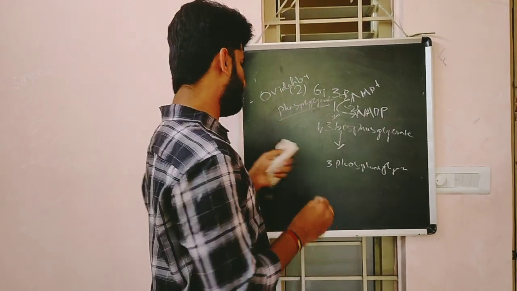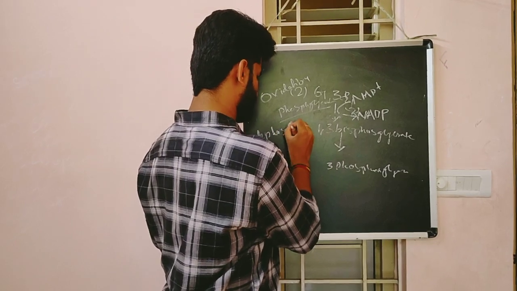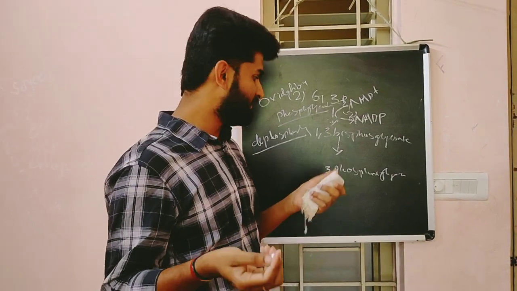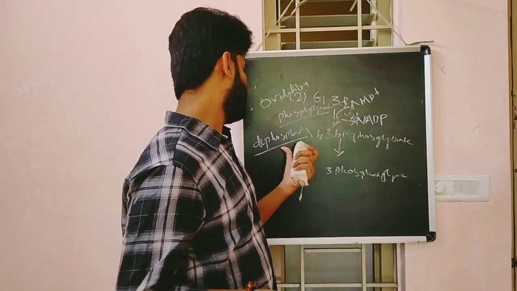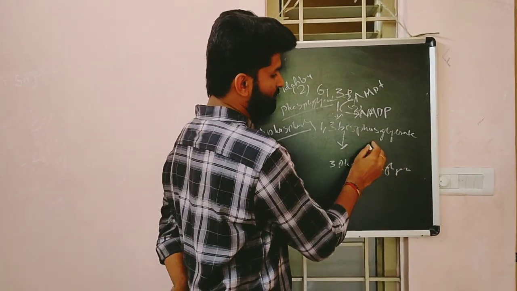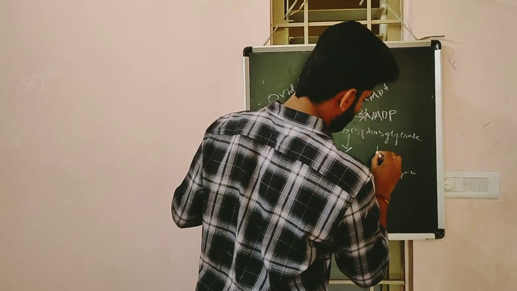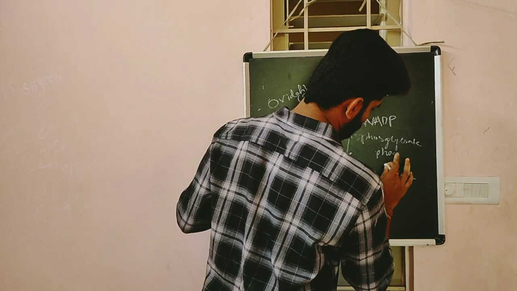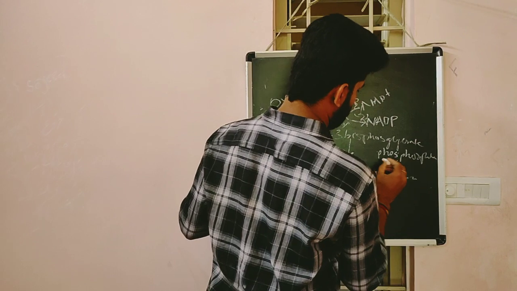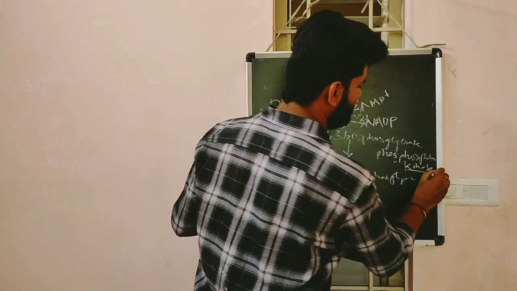In this step, dephosphorylation happens. Dephosphorylation means removal of a phosphate group from the compound. The enzyme is phosphoglycerate kinase.